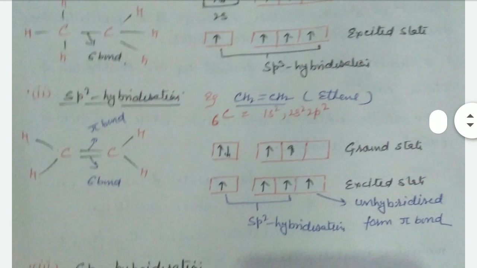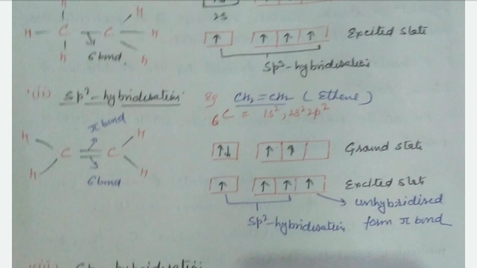In sp2 hybridization, carbon has a double bond with carbon. Also, 2 electrons are present in 2s and 2 electrons are present in 2p orbital. In the excited state, 1 electron of 2s orbital jumps to the vacant p orbital.